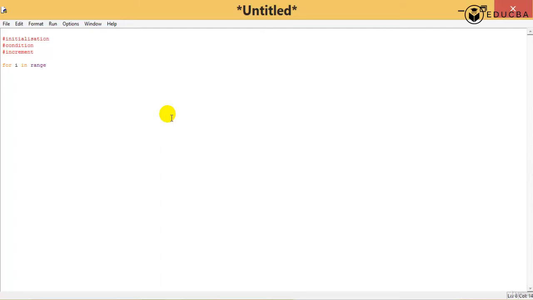So what does the range function do? You can specify three parameters: start, stop, and step. What is the meaning of that? You can say I want to start from 0, and I want to go up till 100. So i is going to start from 0, then it's going to stop at 100, and it's going to be in steps of 2. Let's say steps of 2, and I just say print i.